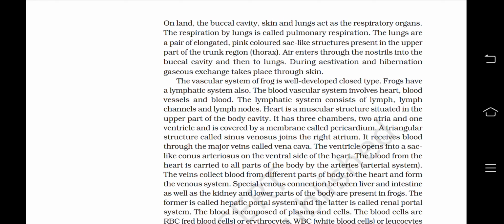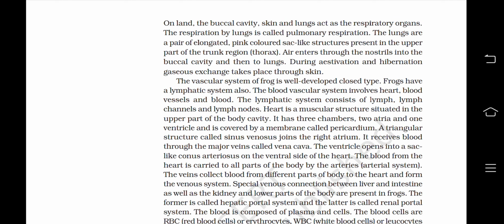called pulmonary respiration. The lungs are a pair of elongated pink colored sac-like structures present in the upper part of the trunk region or thorax. Air enters through the nostrils into the buccal cavity and then to the lungs. During aestivation and hibernation, gaseous exchange takes place through the skin.